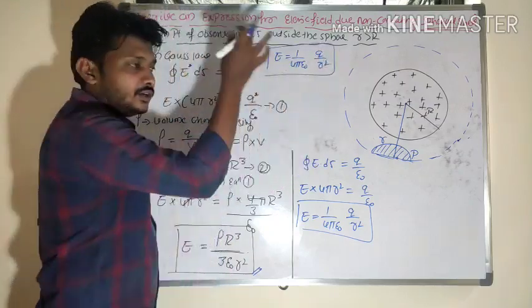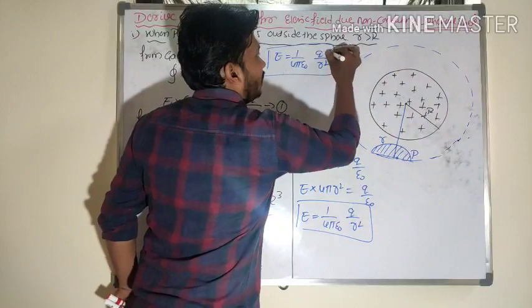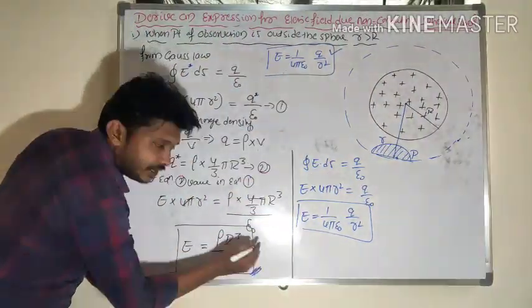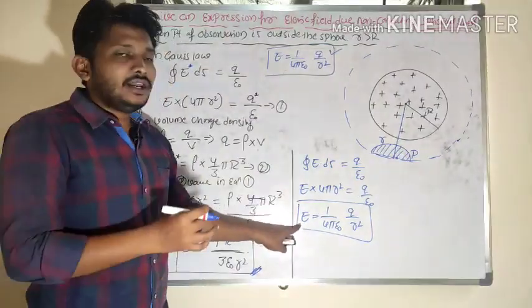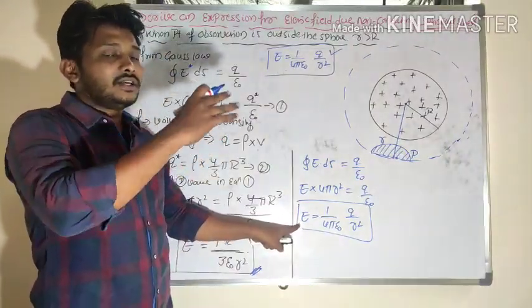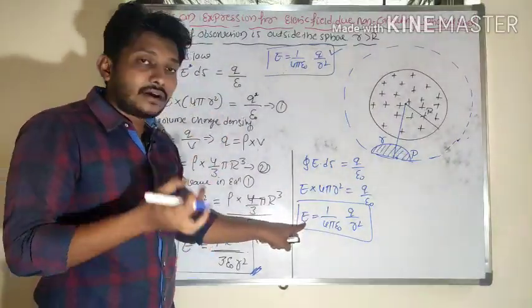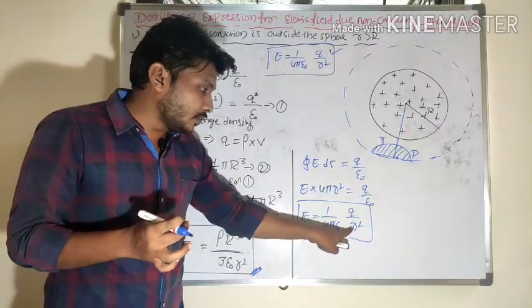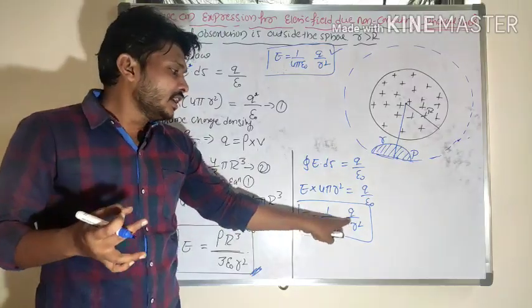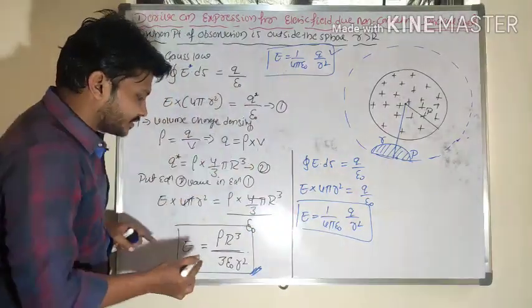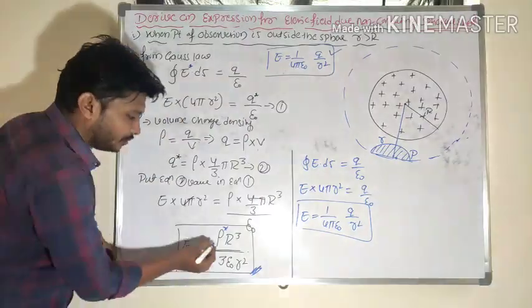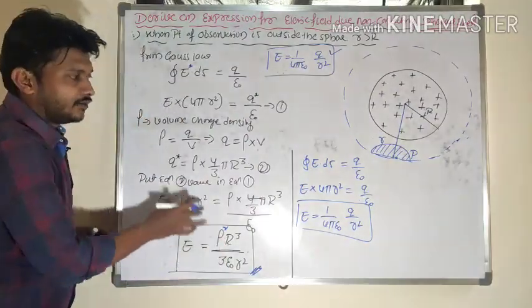The same equation you will get in case of the non-conducting sphere also, but in terms of density it has a different formula. Generally, to calculate the electric field strength for a non-conducting sphere, we also have the same formula: E is equal to 1 by 4 pi epsilon naught Q by r square. This is the formula in terms of charge, or in terms of charge density.